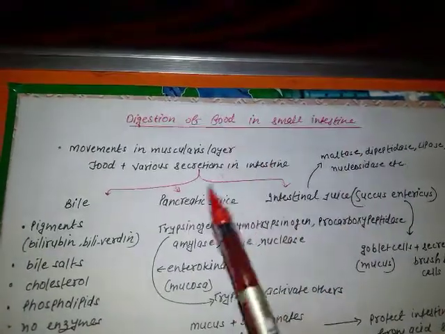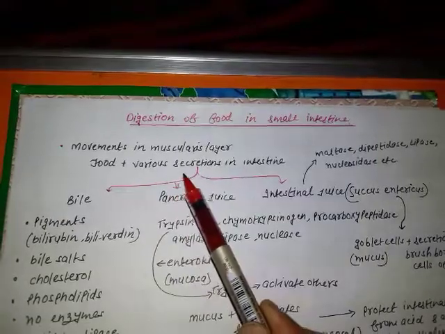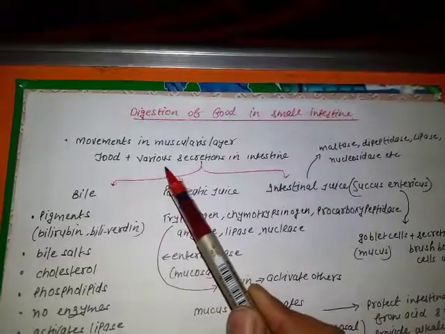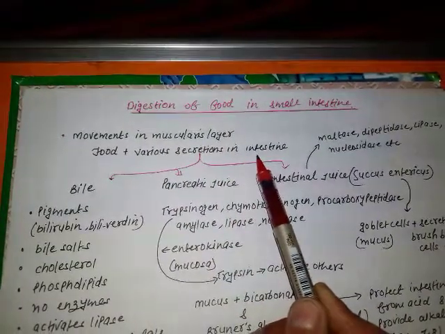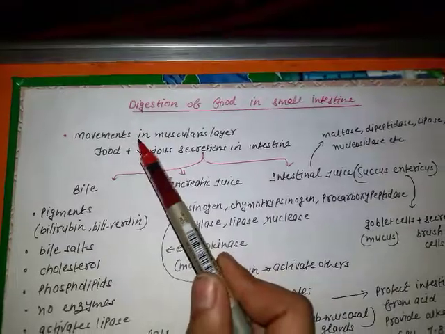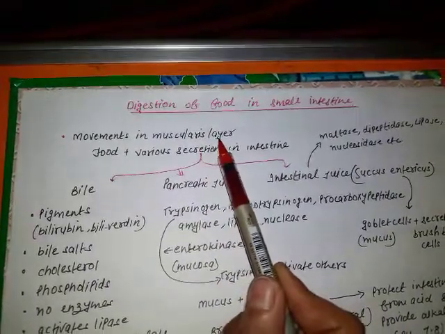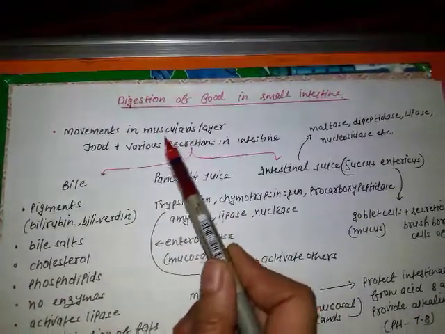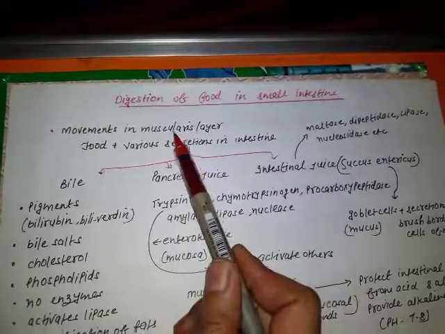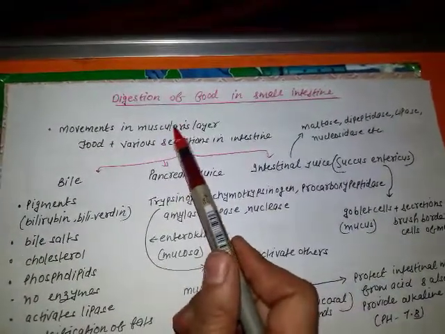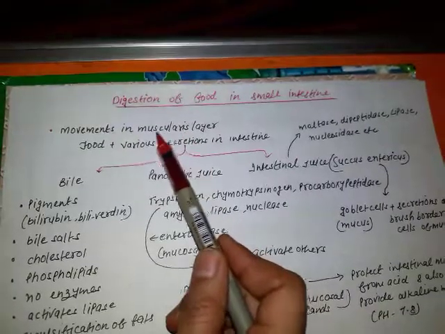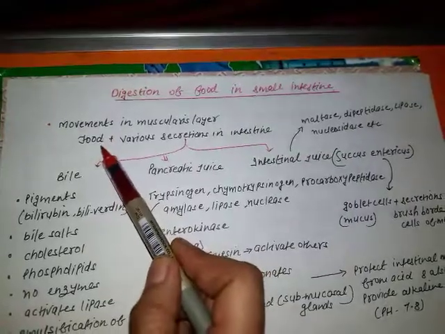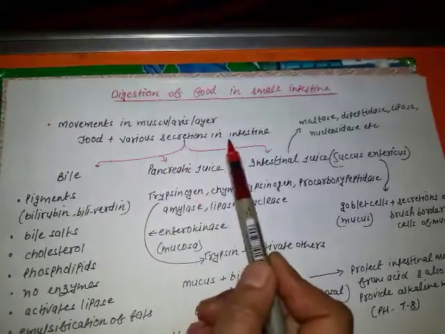Firstly, the food is mixed with the various secretions in the intestine. How does the food get mixed with the secretions of the intestine? Due to the movements that take place in the muscularis layer of the alimentary canal. This muscularis layer contains what? Smooth muscles. Those muscles contract, or the movements take place in this layer. These movements will help in thorough mixing of food with the secretions of the intestine.